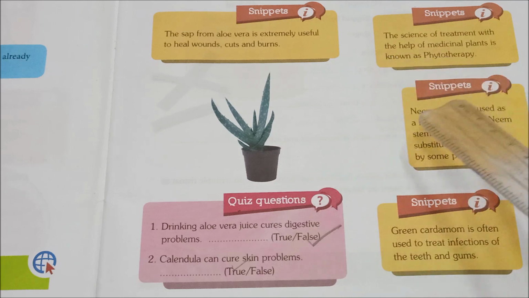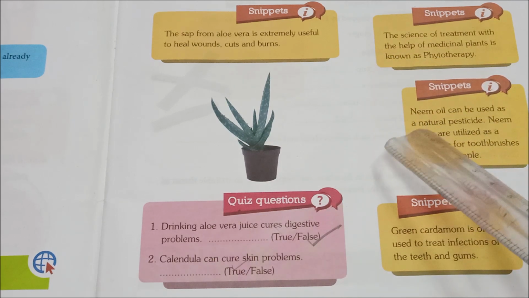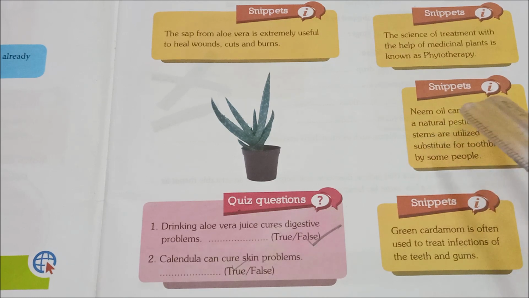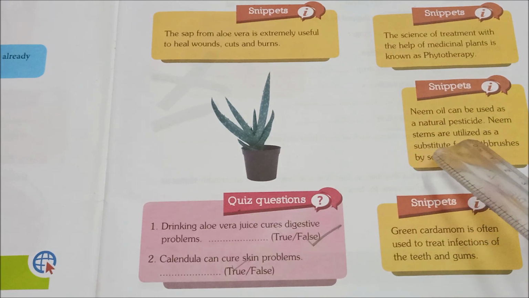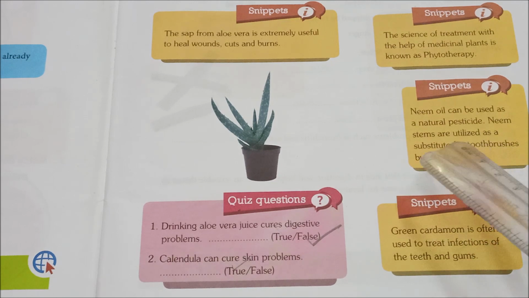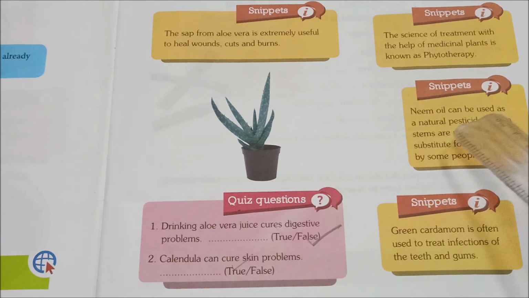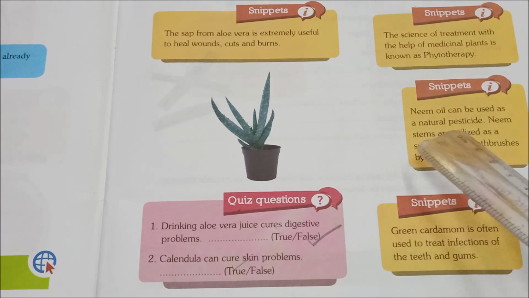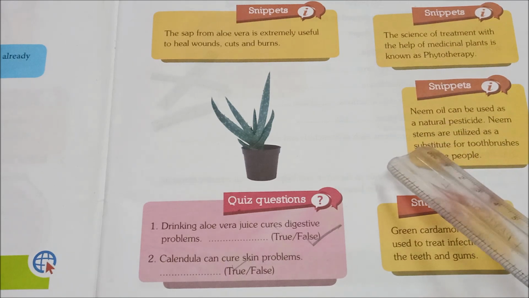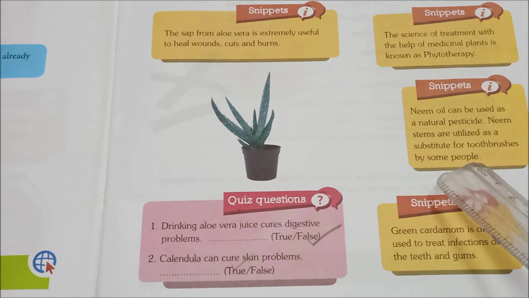Next one. Neem oil can be used as a natural pesticide. Neem stems are utilized as a substitute for toothbrushes by some people. You all have seen neem, right? So neem oil can be used as a natural pesticide, and neem stems are utilized as a substitute for toothbrushes by some people.